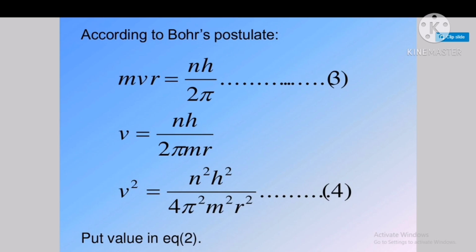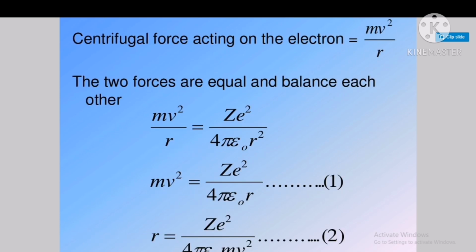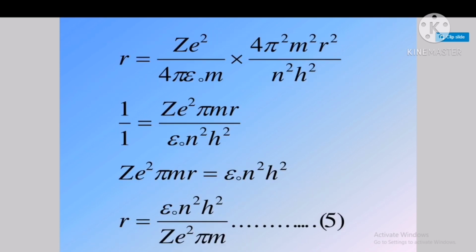Now this equation number 4 is v square. Put the value of v square in equation number 2, where r equals Ze square by 4 pi epsilon naught m v square. We get r equals Ze square by 4 pi epsilon naught m into 4 pi square m square r square by n square h square.